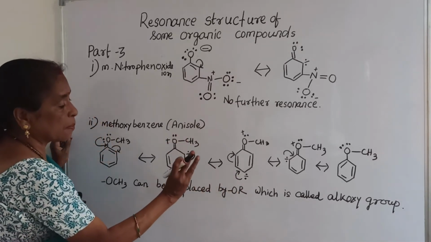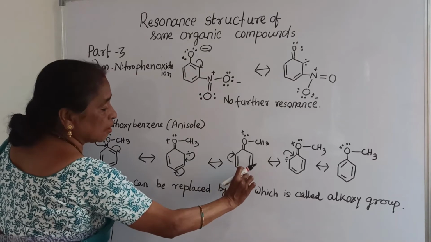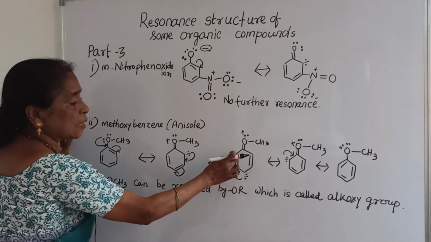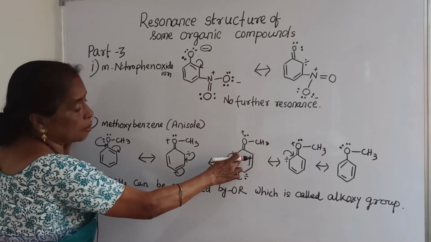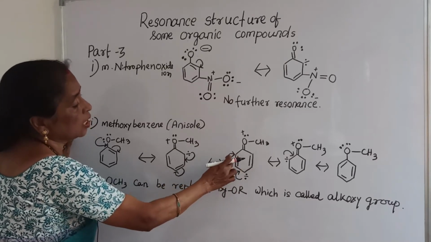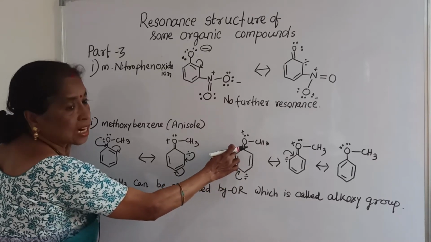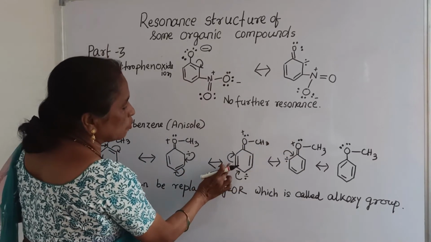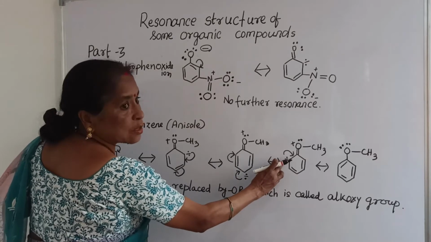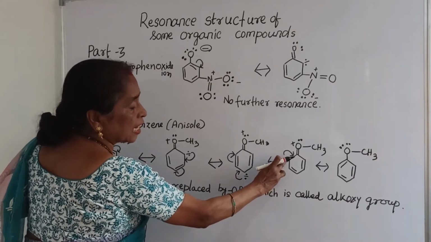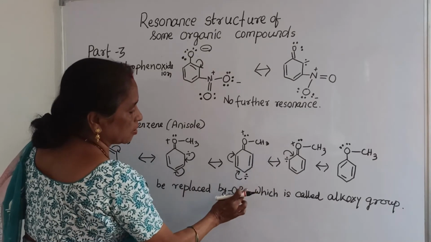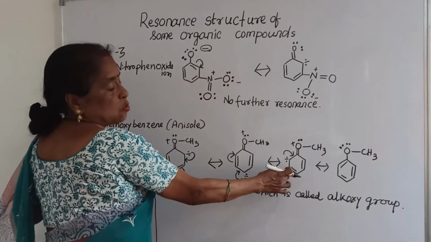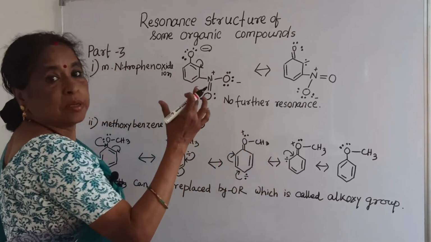Now the pair of electrons with the negative sign is delocalized to this bond, and the pi electrons of the pi bond are delocalized to this adjacent carbon. So what happened in the next step? Since it moves to this carbon, it acquires a negative sign having a pair of electrons, and since this electron moves to this carbon, it acquires a double bond.